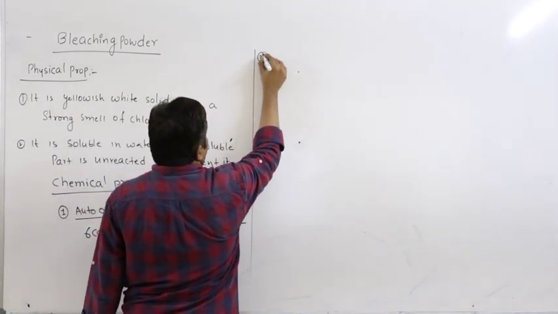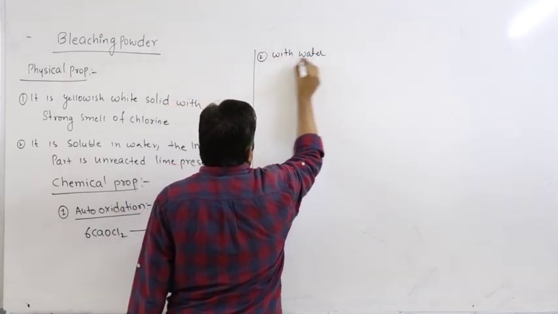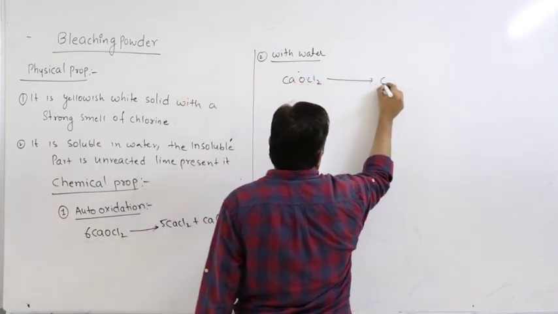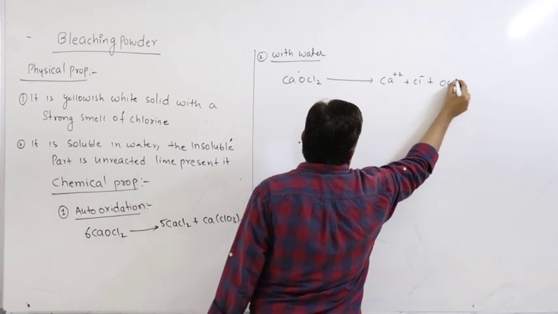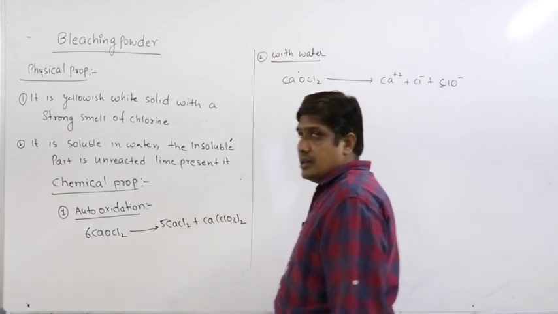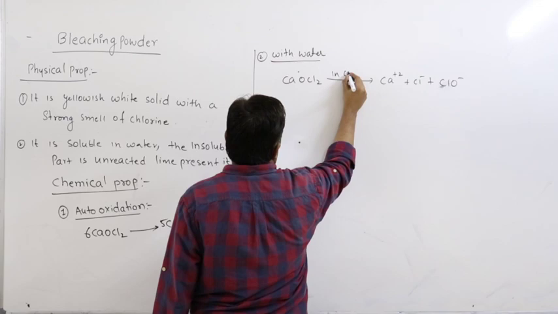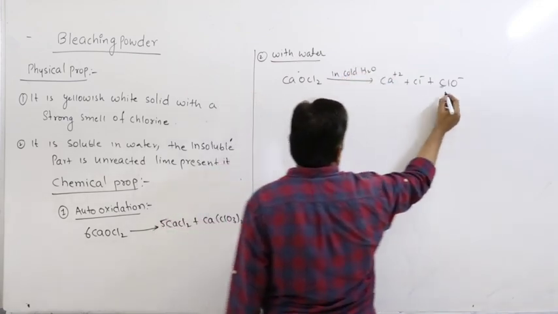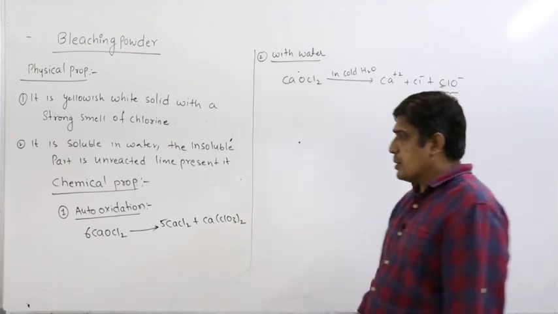With water, when you dissolve it in water, it normally dissociates into ions if it is cold water. So in cold water it normally dissociates, but if it is hot water, in hot water the ClO minus undergoes disproportionation.